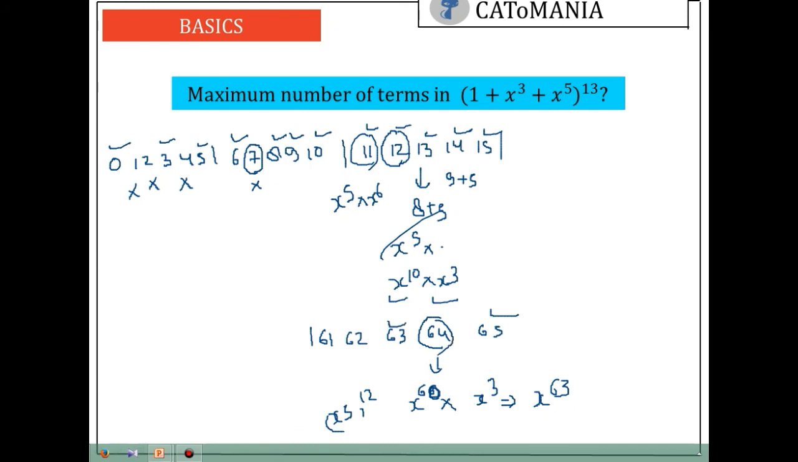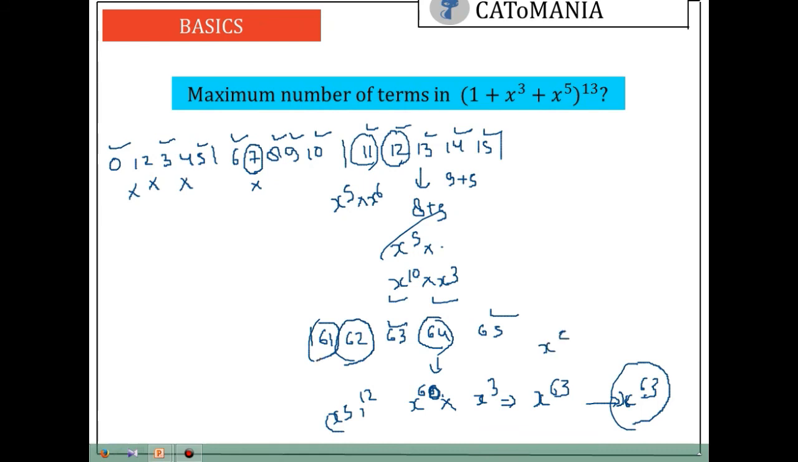63 is possible. 63 is possible or not? Please just think over it. If 63 is possible, then we need to subtract one power to find x to the power 62, but we do not have any term of x that will form x to the power 62. So 62 is also not possible. 61 is possible or not?